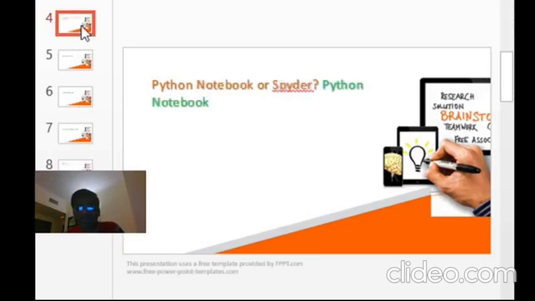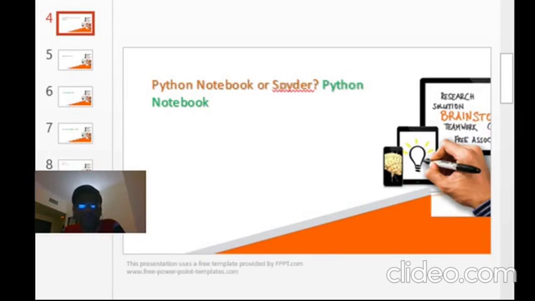Now our next thing is what software we will use for this. There are different softwares, not a single one. We have Python notebook, Spider, and others. But with my experience, most people use either Python notebook or Spider. Initially, for developing any software, Python notebook is very good and very easy to learn. That is the reason we are also using Python notebook here.